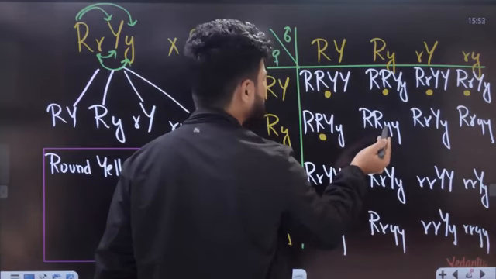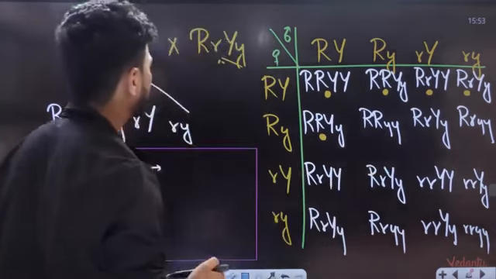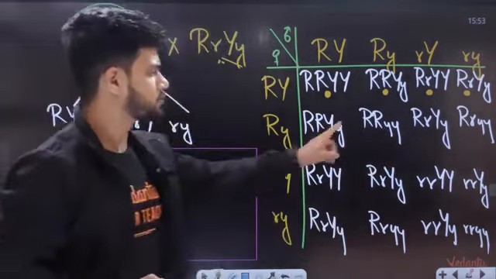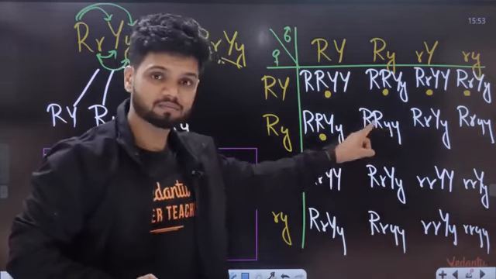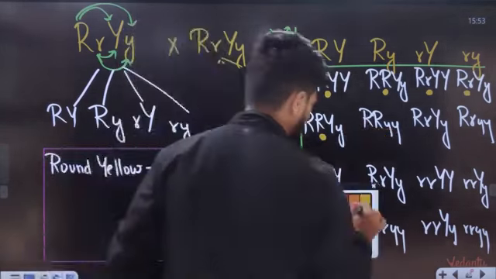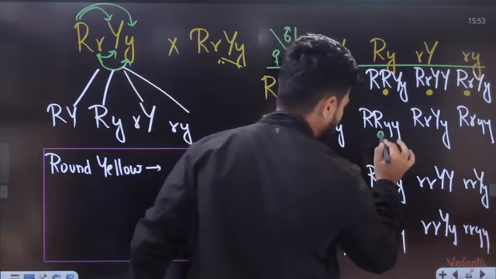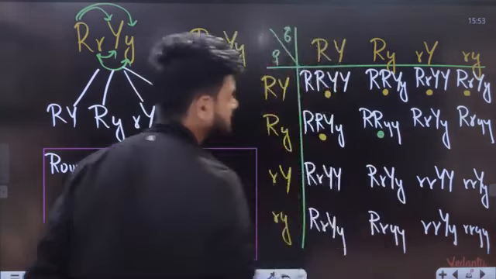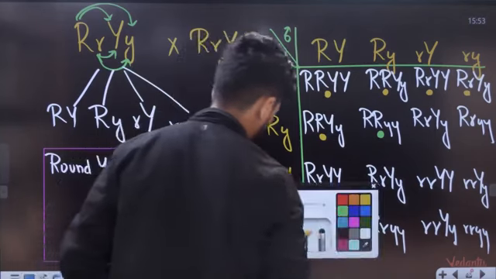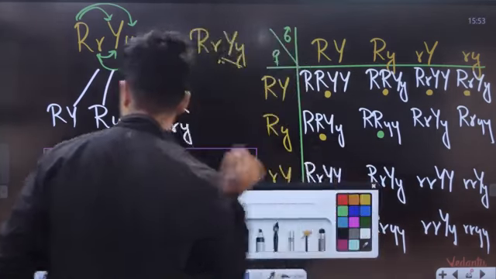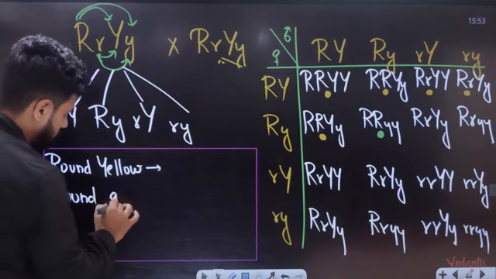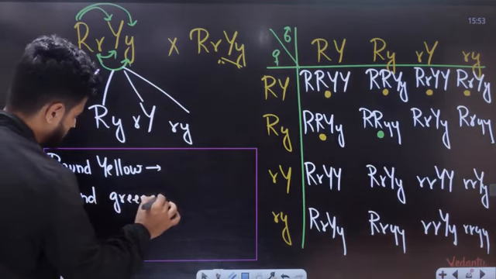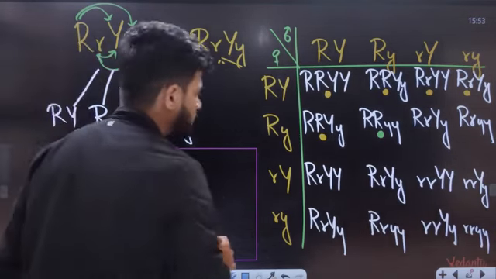Round and what is small y, students? Tell me what is small y here? This is going to be round, but this is going to be green. Round and green, because small y is there. Okay, so next step is round and green. Let's write here also. Round and green.